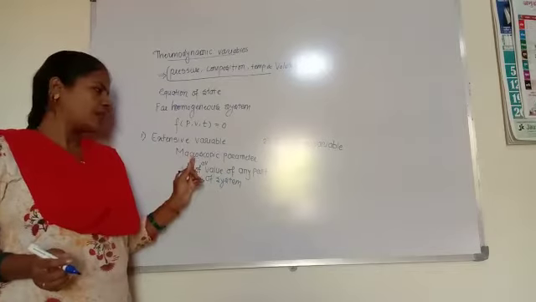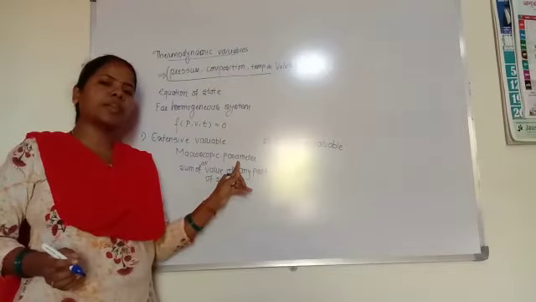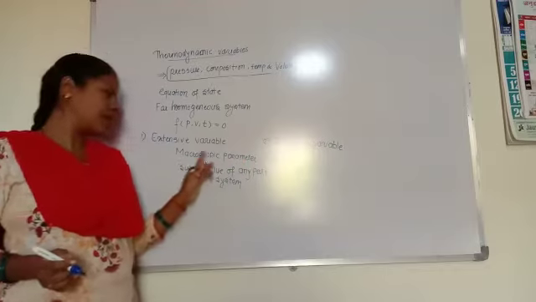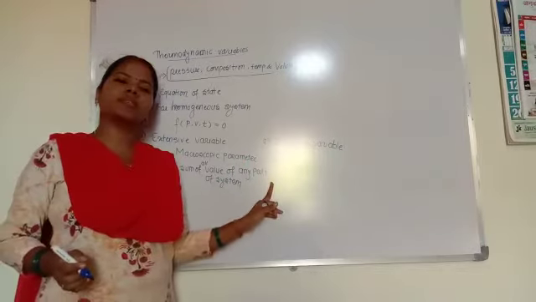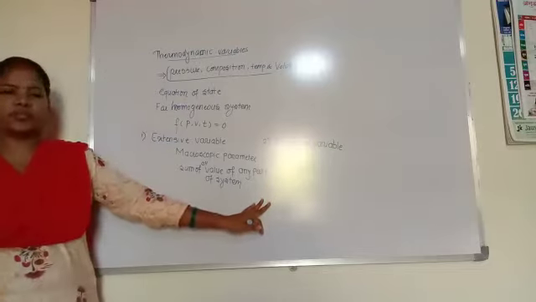Got it? A macroscopic parameter which describes the system in equilibrium and has a value equal to the sum of the values of any parts of the system. This is called the extensive variable.